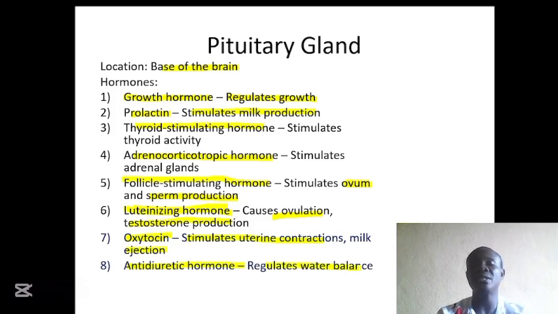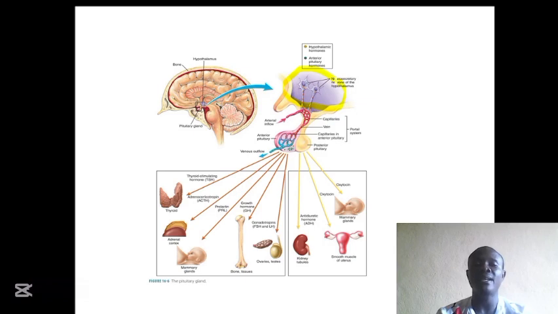This one has been discussed in the excretory system tutorial. You can view that one to have a better understanding of how the antidiuretic hormone regulates the water balance in the body. On this slide, this diagram shows all what I have explained in the previous slide.